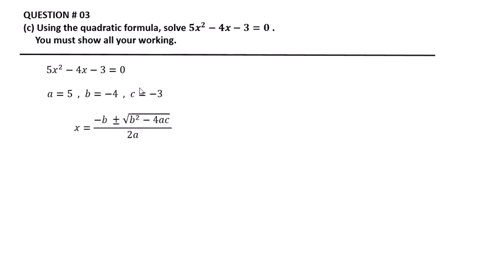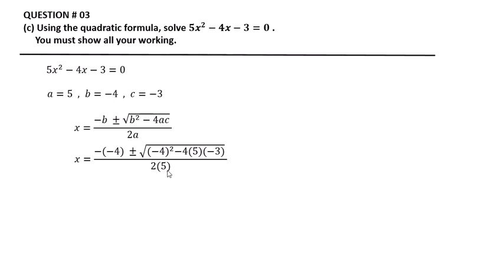The quadratic formula is x is equal to minus b plus or minus the square root of b squared minus 4ac, over 2a. So putting the values of a, b and c, b is equal to minus 4, the value of a is 5, the value of c is minus 3, over 2a.